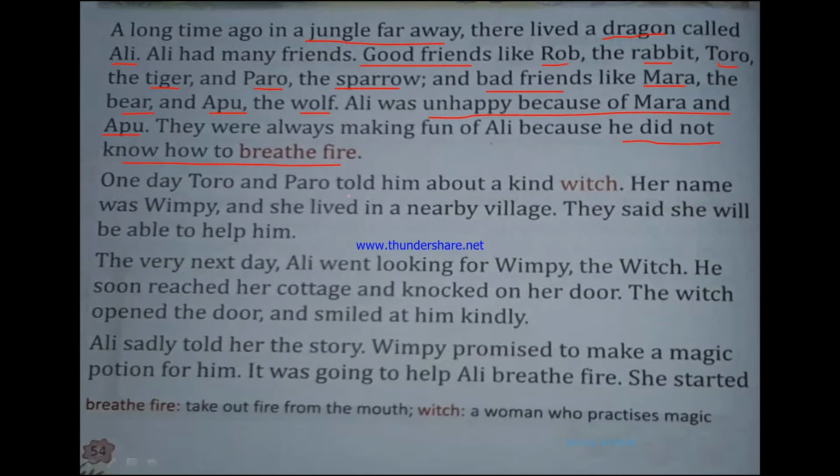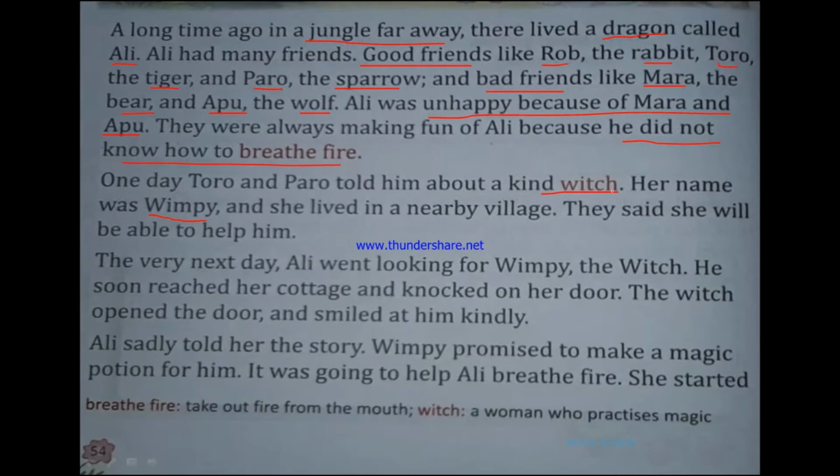One day, Toro and Parrow told him about a kind witch. Her name was Wimpy, and she lived in a nearby village. They said she would be able to help him. So you see, now we have another character in this story. And who is she? She is Wimpy, who is a witch.